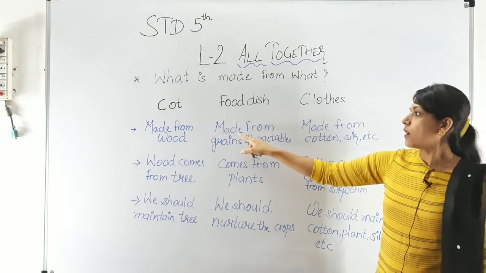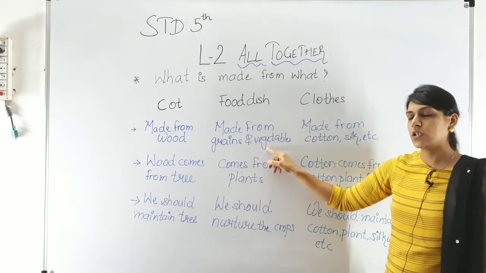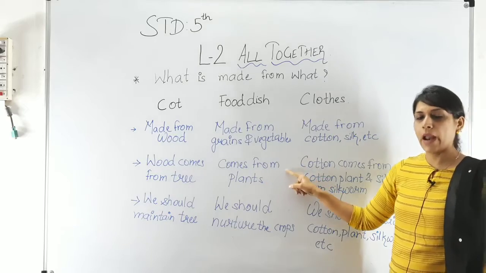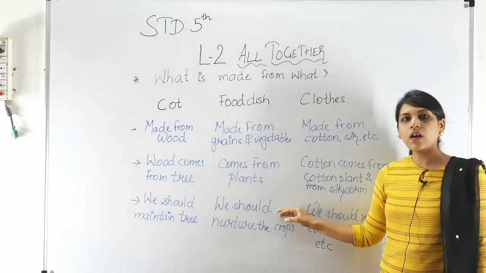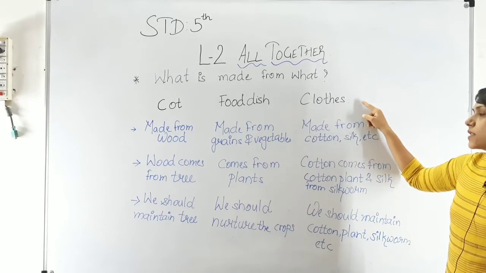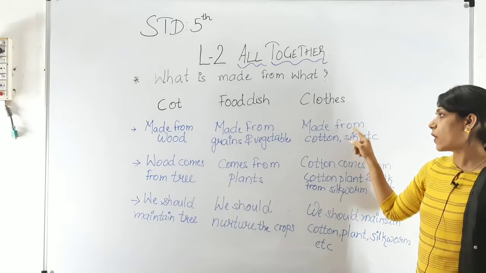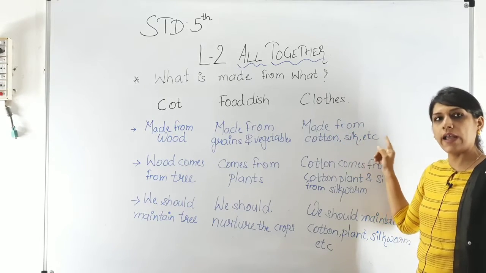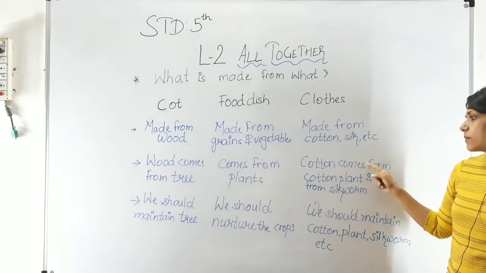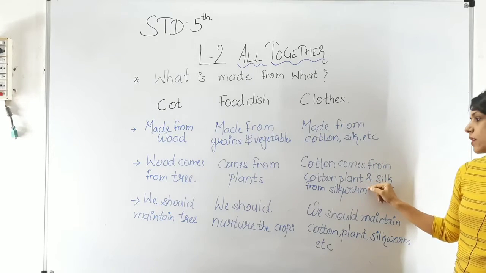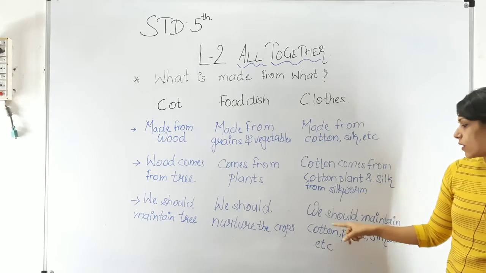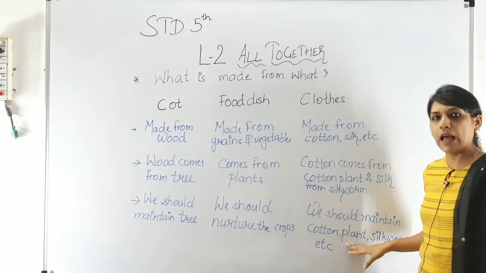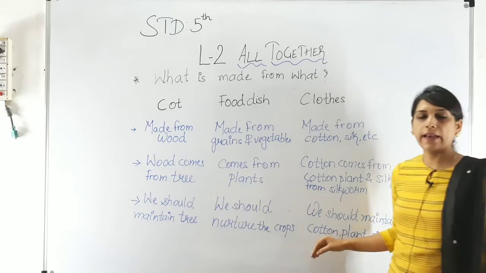Food dishes are made from grains and vegetables. They come from plants and we should nurture our crops. Third is clothes, made from cotton, silk, rayon, etc. Cotton comes from the cotton plant and silk comes from the silkworm. We should maintain cotton plants, silkworms, etc.